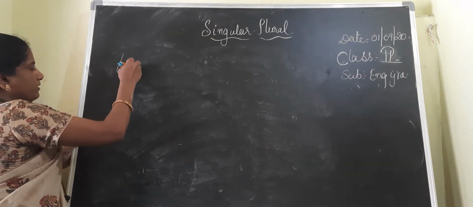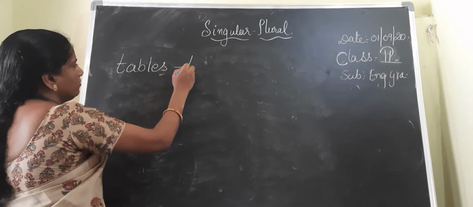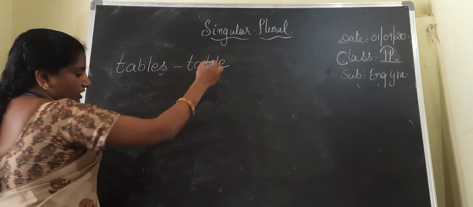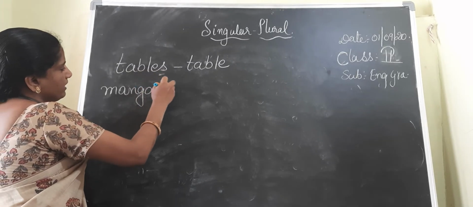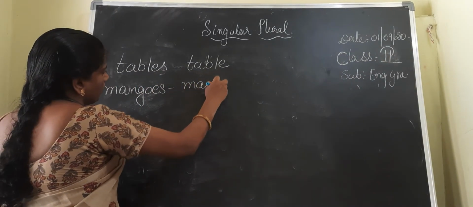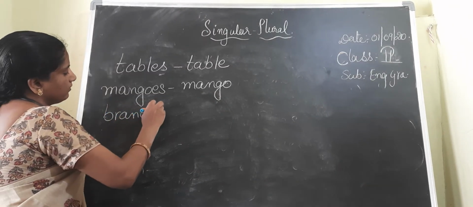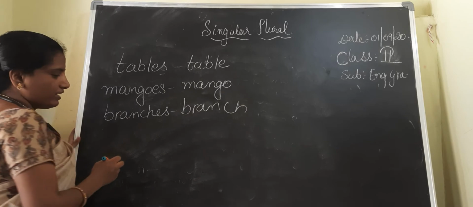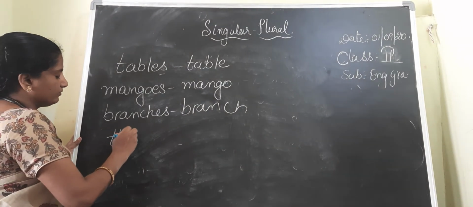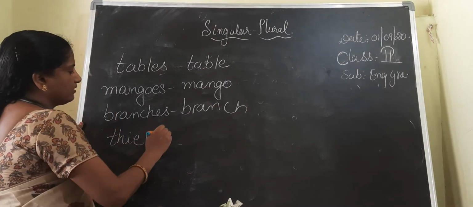See children, tables. What is the singular form? Yes, you have to remove the s: table. Next children, mangoes. What is the singular? Mango. Okay. Next Nana, branches. Branch. Next children, thieves. Thief.